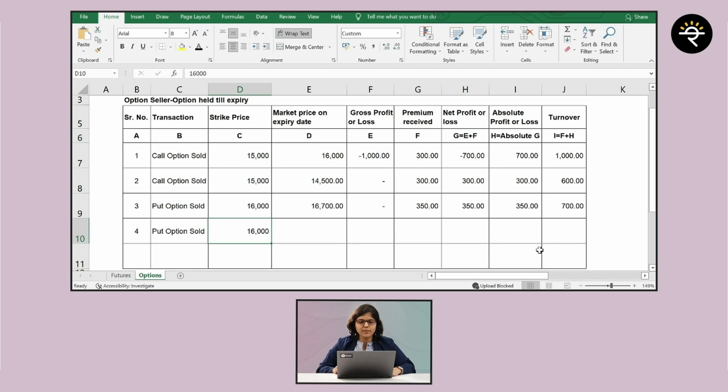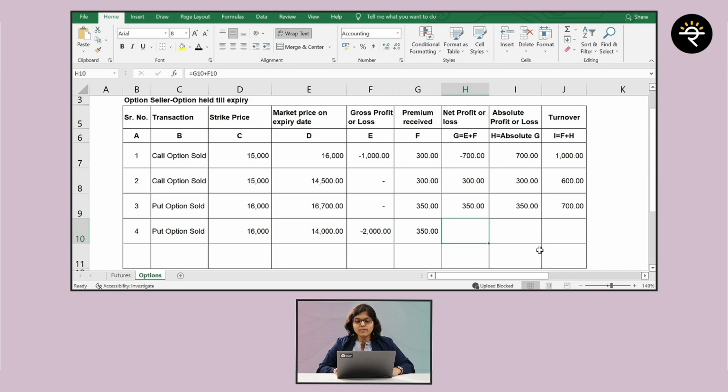Same, you had taken a strike price of 16,000, premium received 350. Now market goes to 14,000. Okay, now is this in the favor of a put buyer? Yes. Is that person going to execute the contract? Yes. How much loss will you have to face? That loss will be 2,000 rupees.